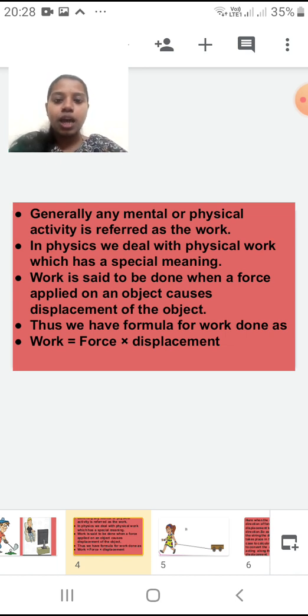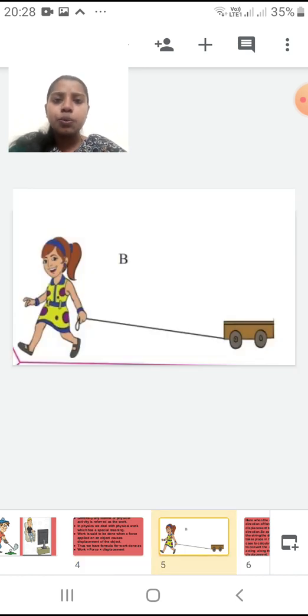Now we are going to see that whenever you apply a force and displacement takes place, there is work done. But sometimes the force is acting in one direction and the displacement takes place in a different direction. At that time, how will we calculate the work done?